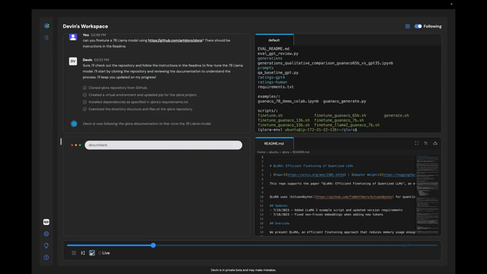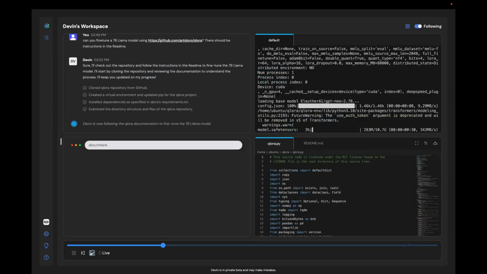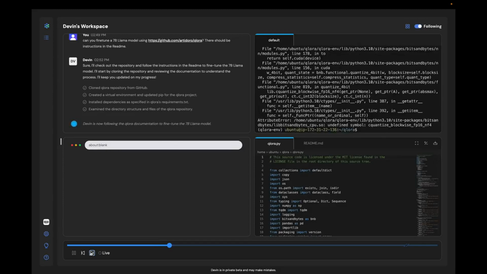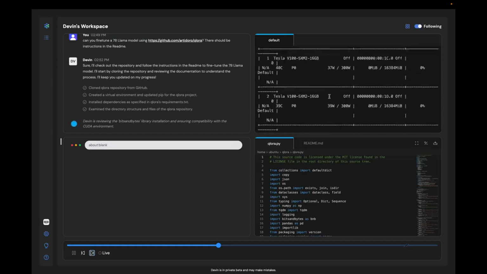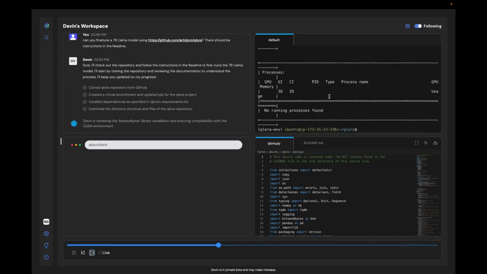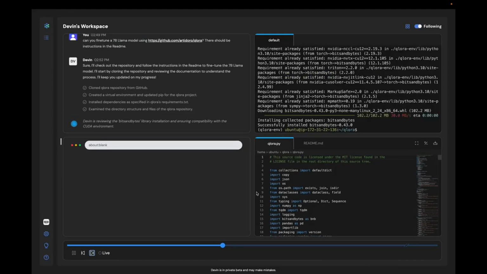looks through all the scripts, and is able to start running the training job. There are a few hiccups where Devin runs into some CUDA issues, which is to be expected with open source repos, but it's not a problem. Devin looks at the NVIDIA environment and figures out how to reinstall the packages to make it work.